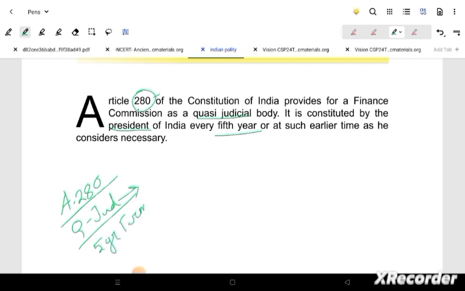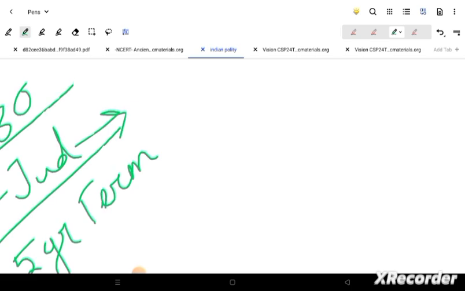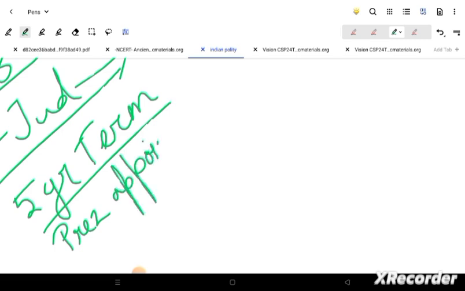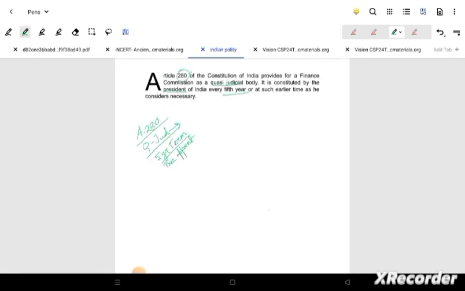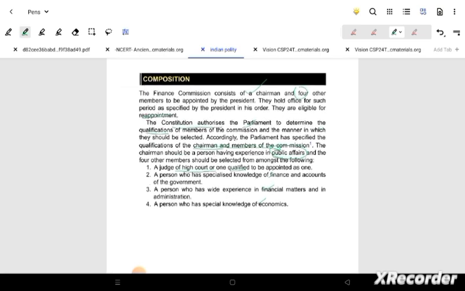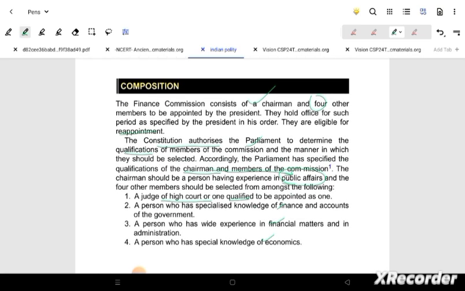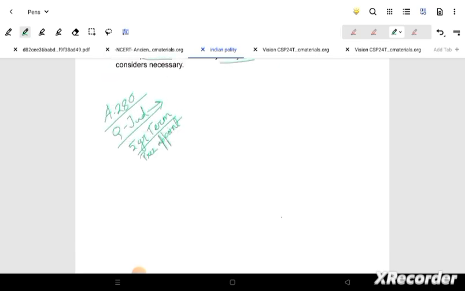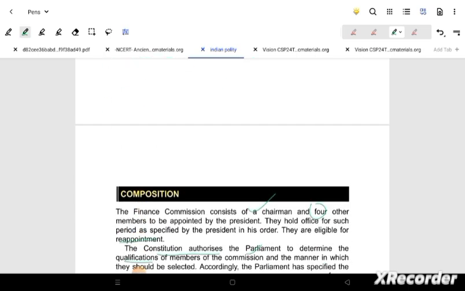This is how you will also make your notes, right? It will be much crisper, and whenever you go for the next round, you can have a better understanding of this. So the president appoints this. Another point we got here is president's appointment. Next, we'll be seeing the composition. How many people are there here? The chairman with 4 others will be in this finance commission. So that's why we will see the composition here.